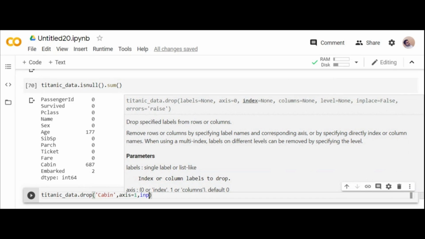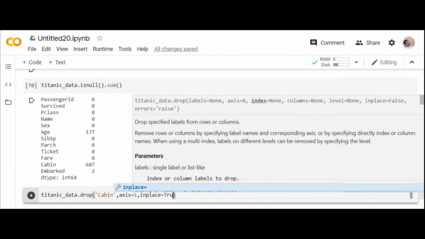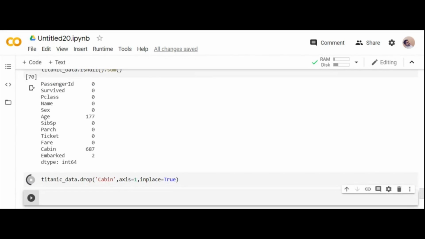Axis 1 is columns, and that should be applicable on the entire data set with the help of inplace equal to true. Titanic_data.drop of columns. Yes, because I don't need cabin here, because I need not exactly rectify which person is traveling in which cabin. That is not possible.